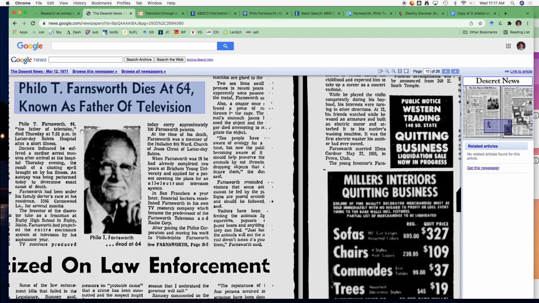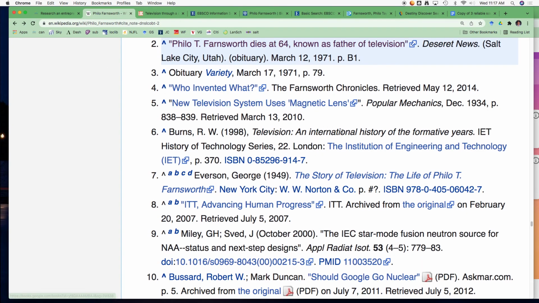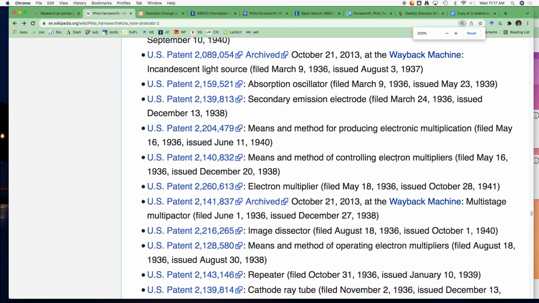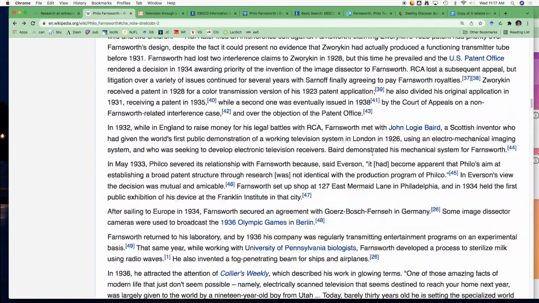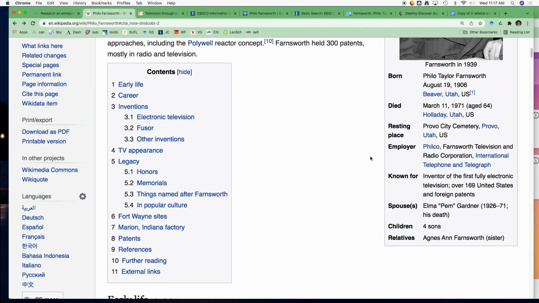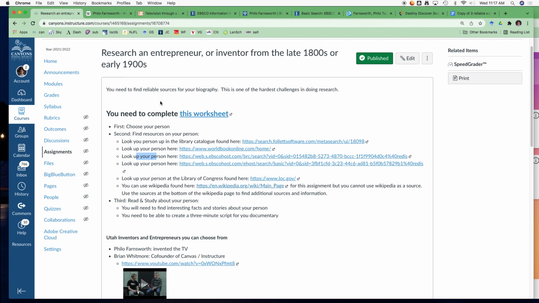And so this is from the Deseret News. We can read his obituary. This is when he died. They wrote this obituary about him. We can find other great sources. And this is just at the bottom of the Wikipedia page. So tons of great information on the Wikipedia page, but then there's awesome sources. And so those are the main ways you can find sources. I hope that helps. Good luck.